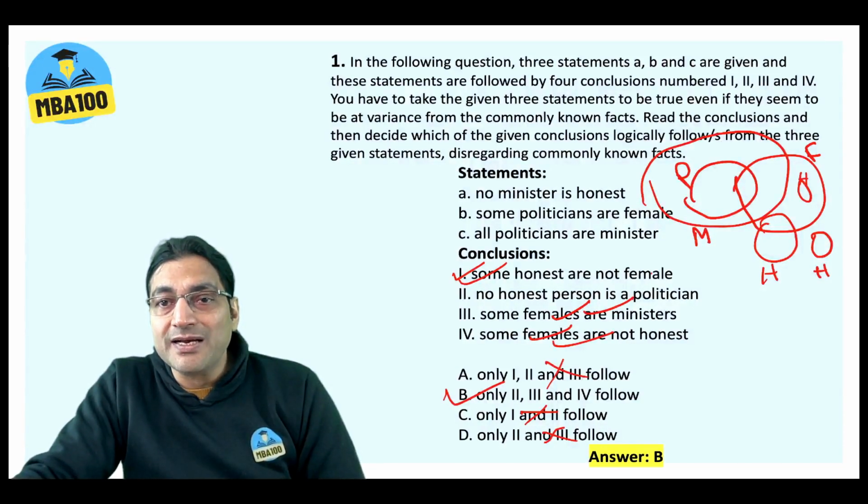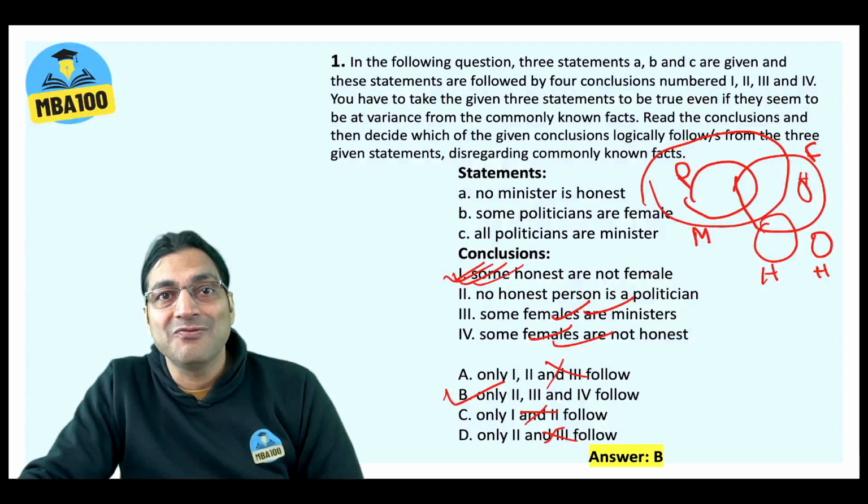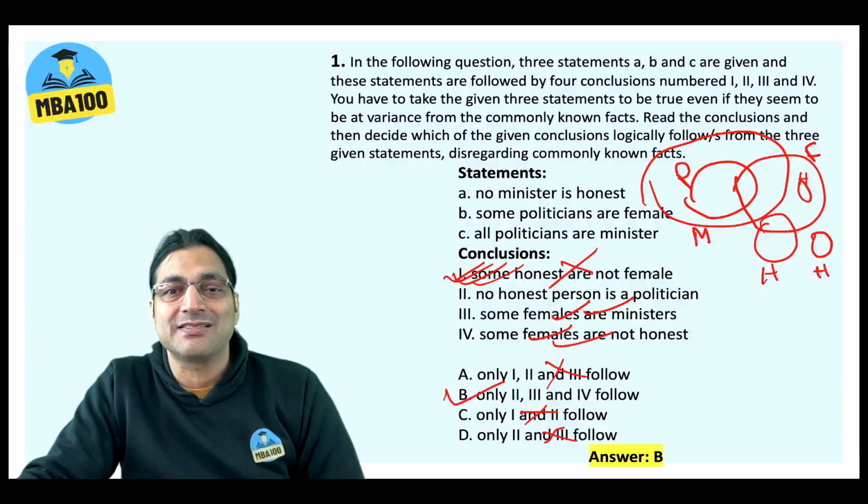Why? There can be a case like this where the circle of honest people is completely within the circle of females, but outside the circle of ministers. So this is a possibility. We cannot be sure about this. Some honest are not female. No, it's quite possible that all honest are female. We cannot conclude this. So of course 2, 3 and 4 follow.